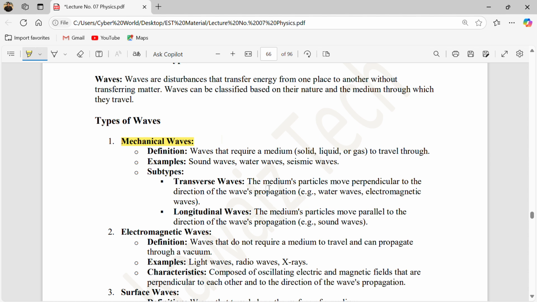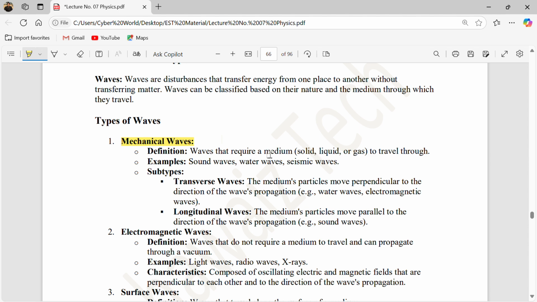In a longitudinal wave, the medium's particles move parallel to the direction of wave propagation, like sound waves. So sound waves are longitudinal waves, while water waves are transverse waves, and all these are mechanical waves, meaning waves that require a medium.